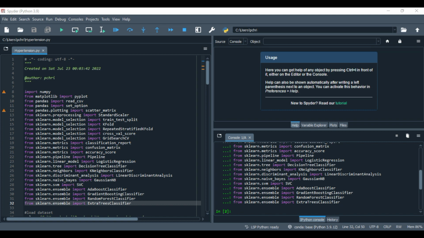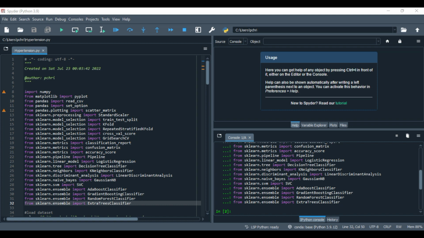Another model that we will dive into to study that data set is linear discriminant analysis, which is a generalization of Fisher's linear discriminant, which you can look up on Wikipedia for more information, to find a linear combination of features that characterizes or separates two or more classes of objects or events. Another model that we will be digging into is naive Bayes, which are classifiers that are a family of simple probabilistic classifiers based on applying Bayes' theorem with strong independence assumptions between the features. And for more information on Bayes' theorem, you can always look that up on Wikipedia.